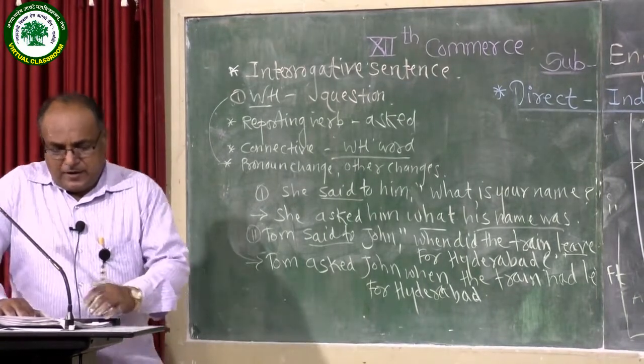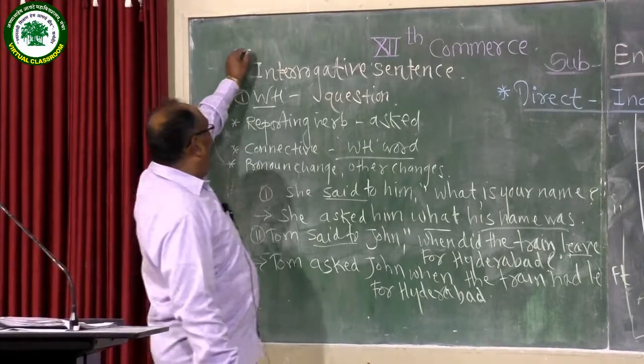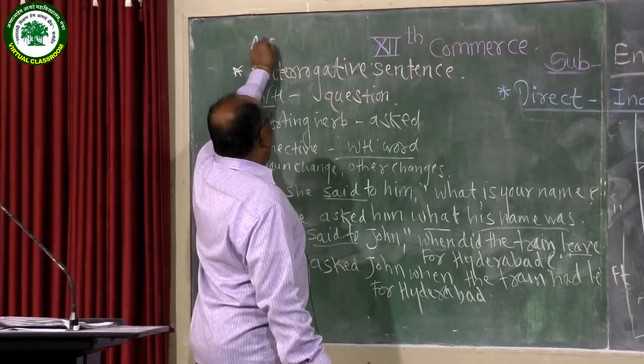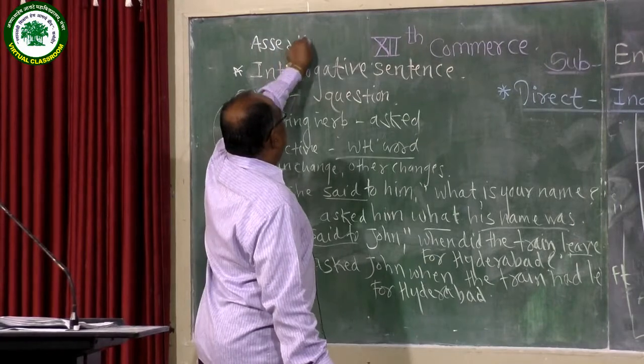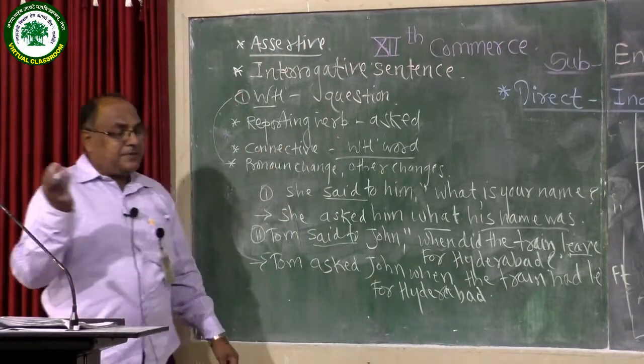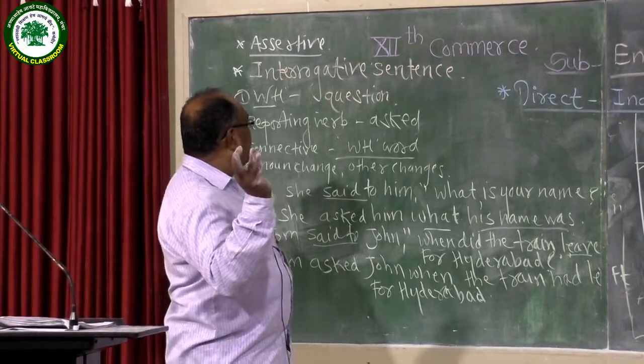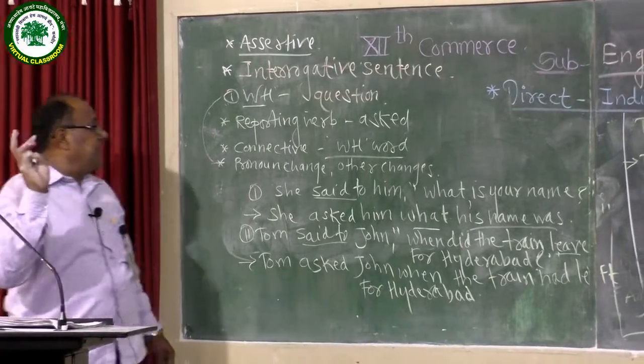So in today's lecture we discussed two types of sentence. First, assertive type sentence: how it can be changed into indirect narration. Reporting verb told, connective that, and pronoun changes, relevant changes.